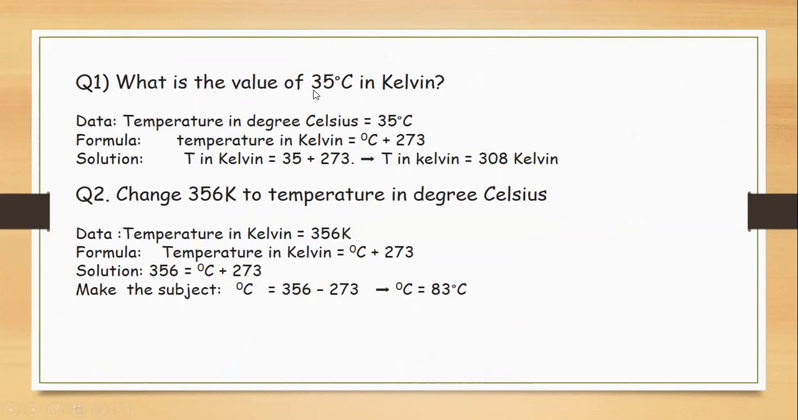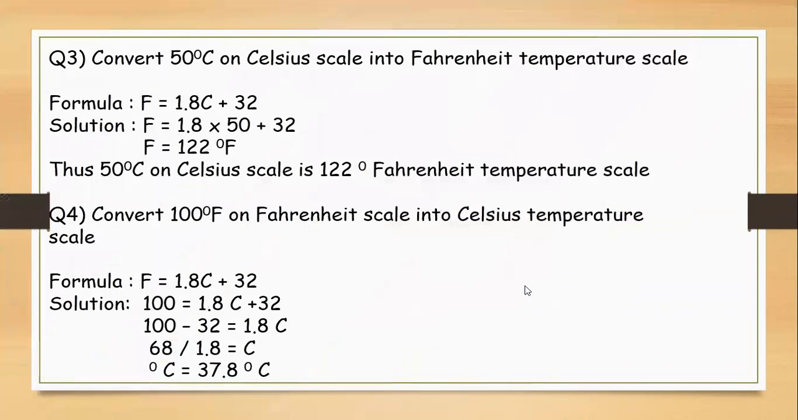We are going to convert 35 degrees Celsius into Kelvin. Converting degrees Celsius into Kelvin requires just the addition of 273. So 35 plus 273 is 308, and converting Kelvin into Celsius means that we are going to subtract 273. So 356 minus 273 is 83 degrees Celsius.